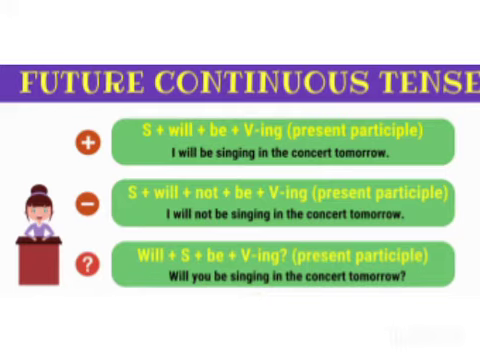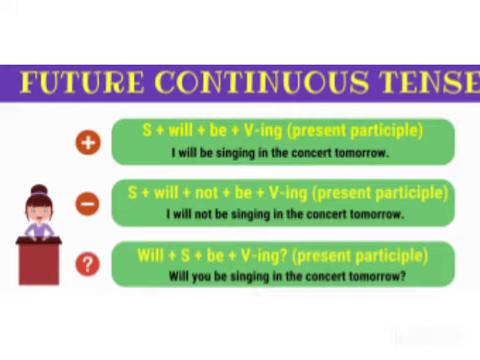For example, I is the subject here, will is a helping verb, be is also a helping verb, I will be. Sing is the verb, along with that you have to add ing, and singing is nothing but the present participle. In the concert tomorrow is nothing but the object. So here, I will be singing in the concert tomorrow is the affirmative sentence. Hope it's clear for you students. Shall we proceed with the next?